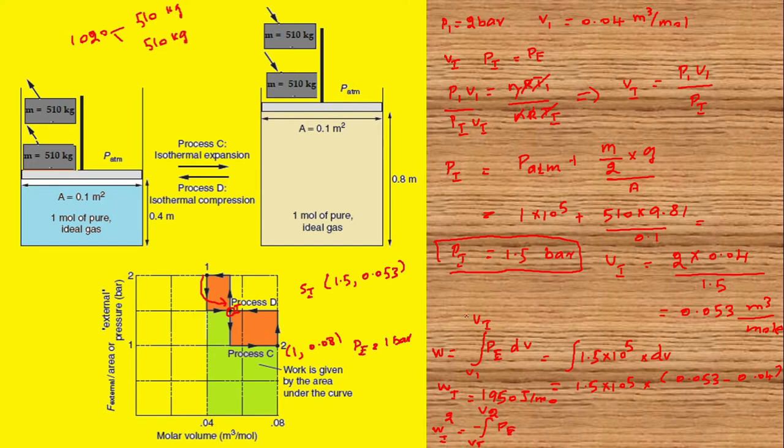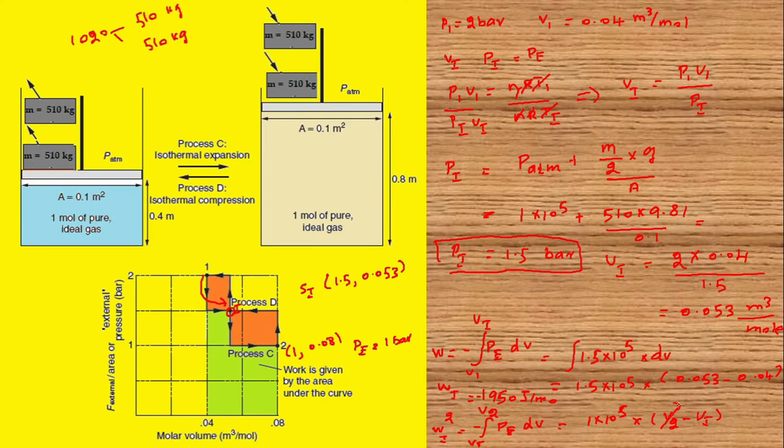I have to put minus here. Here, 1 into 10 power 5 into (V2 minus Vi).